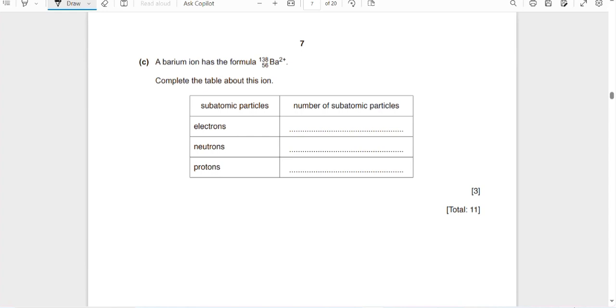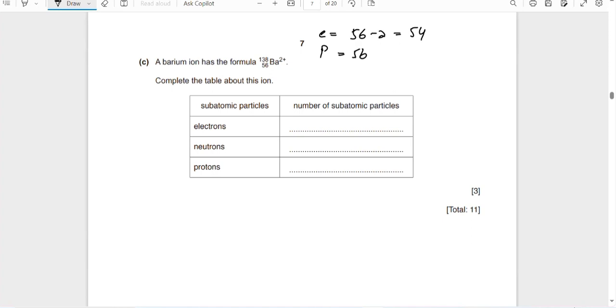The barium ion has a formula, you have seen this. Complete the table about this ion. Electrons are 56 in the neutral atom, but it has a +2 charge, meaning it lost 2 electrons, so the electrons become 54. Protons: the proton number is given here, that is 56.